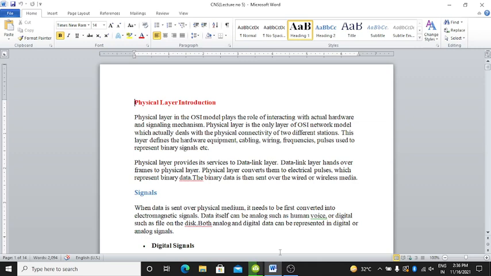This layer defines the hardware equipment, cabling, wiring, frequencies, and pulses used to represent the binary signal, etc. The physical layer defines the hardware equipment, the cabling which is used in that hardware or system, wiring, frequencies, and pulses used to represent the binary signals.